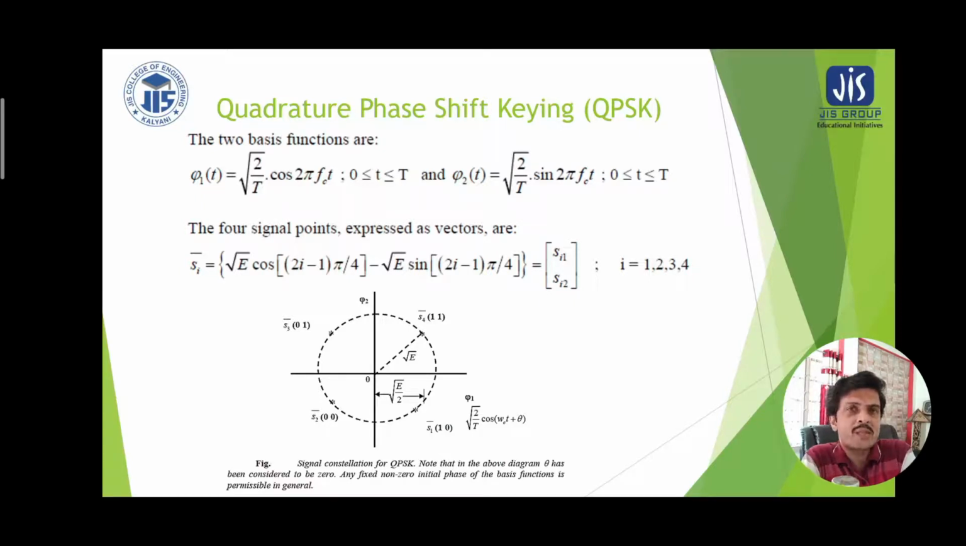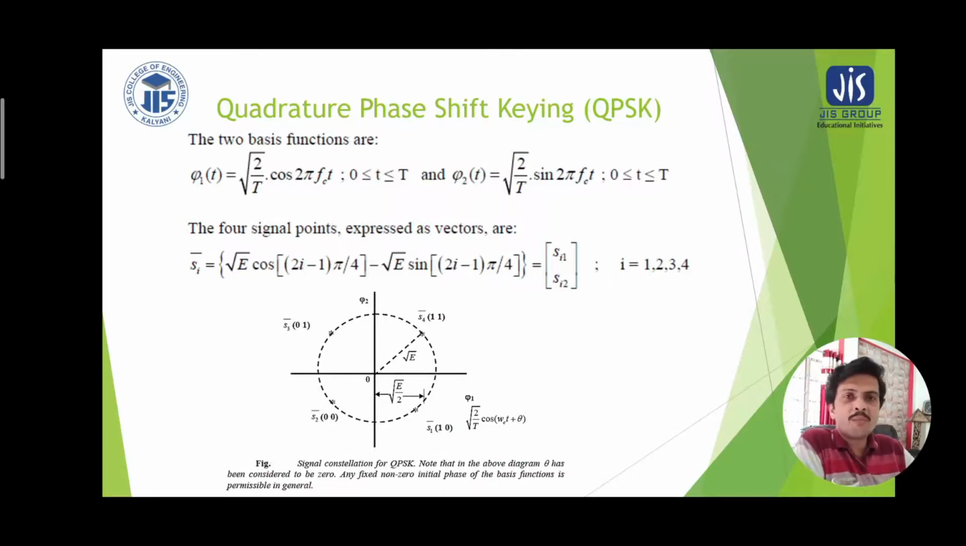When choosing such basis functions, we need to see that if we take the product of these two basis functions and integrate over the symbol duration, it should be equal to 0. That is why the normal convention is that if one signal is cos(2 pi fc t), the other will be sin(2 pi fc t), which are 90 degrees out of phase. We can take other signals, but here the simple example is taken because we are very familiar with cosine and sine functions, which have a 90 degree phase shift. So if one basis function is cos(2 pi fc t), the other is sin(2 pi fc t).